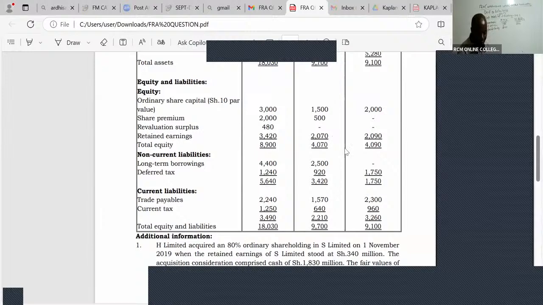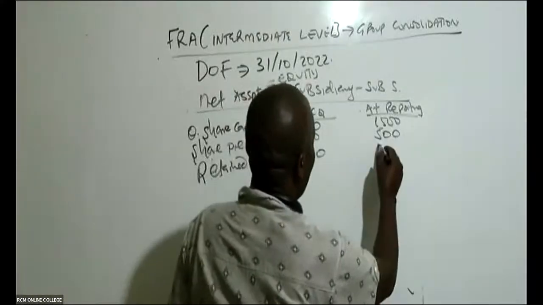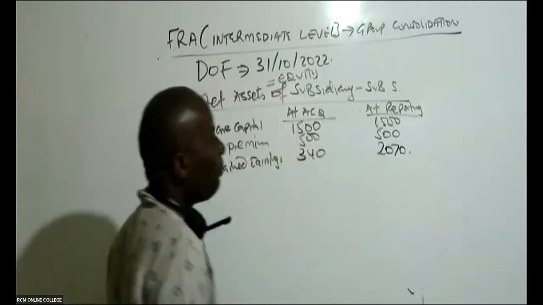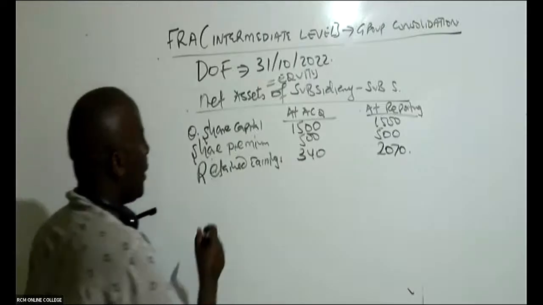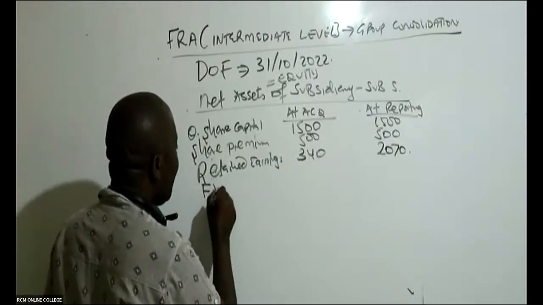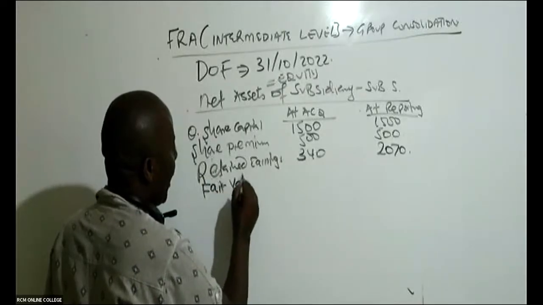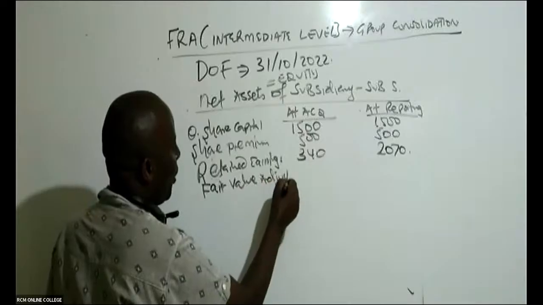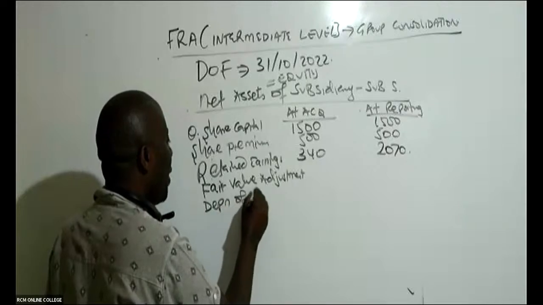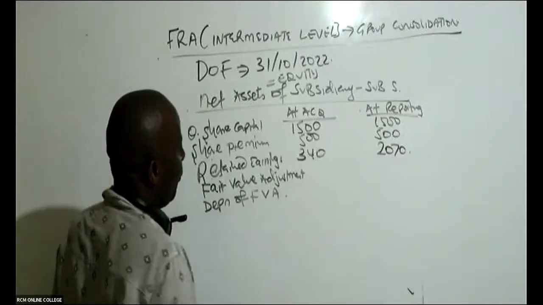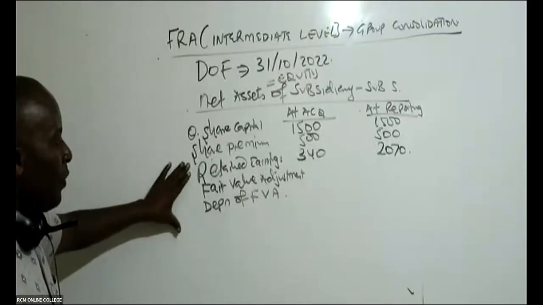Then I'll remember the other net asset. The next net asset here will be fair value adjustment, and then, of course, depreciation of fair value adjustment. Very, very important.